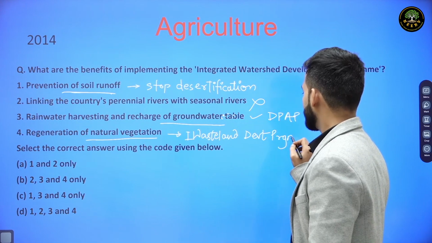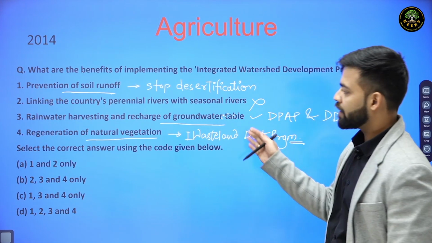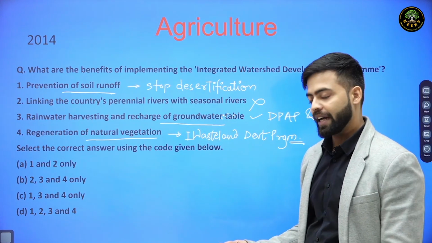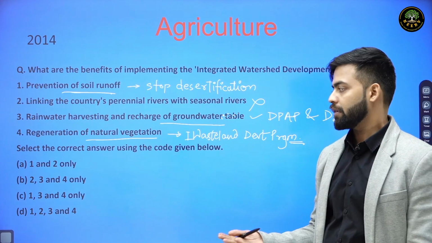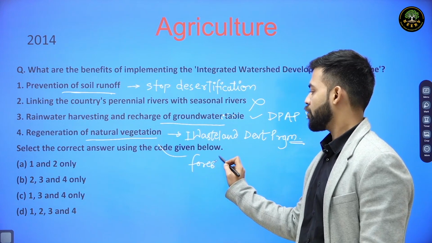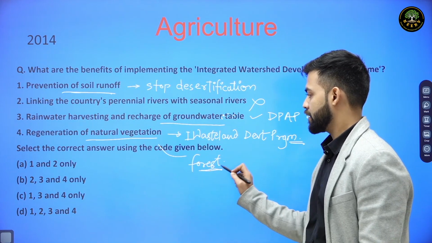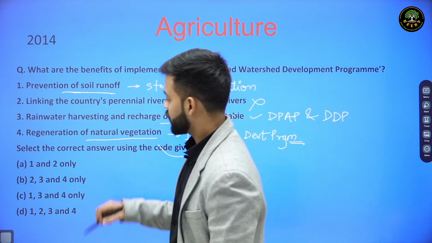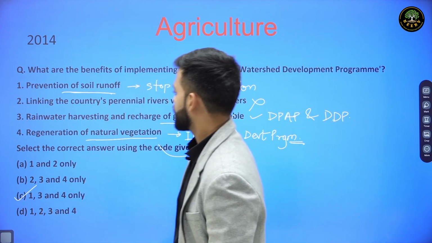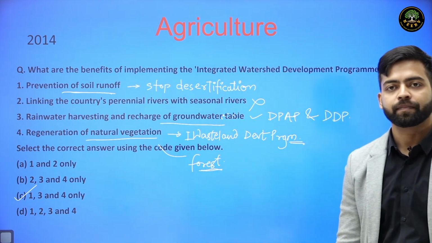So basically wasteland can be converted into either agricultural land or into natural vegetation forest region. Agroforestry can be done in this region. So our answer for this question will be 1, 3 and 4. C will be the right answer. Thank you.